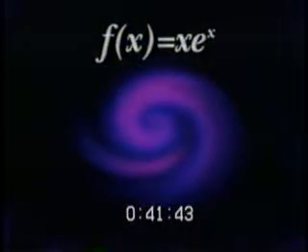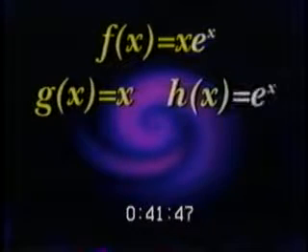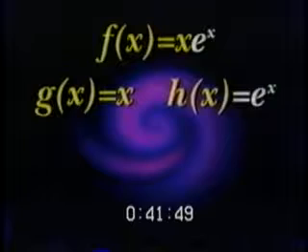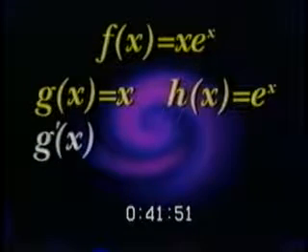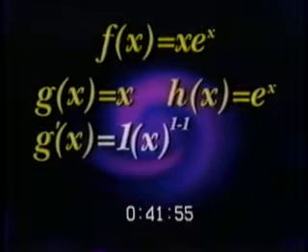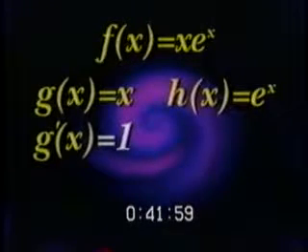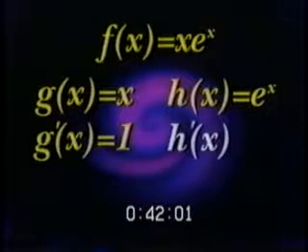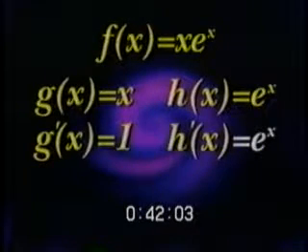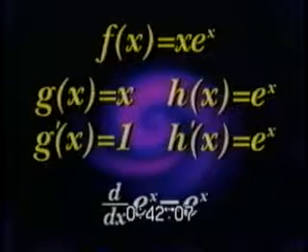Here, the first function, g of x, is x, and the second function, h of x, is e to the x. The derivative of the first is g prime of x, which equals 1 times x to the 1 minus 1, or 0 power, which is 1. And the derivative of the second is h prime of x, which equals e to the x. Remember, the derivative of e to the x is just e to the x.